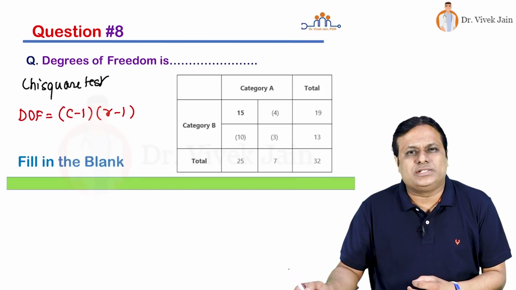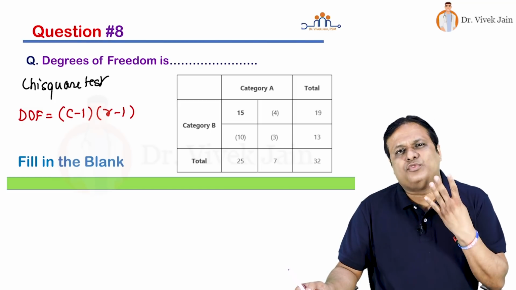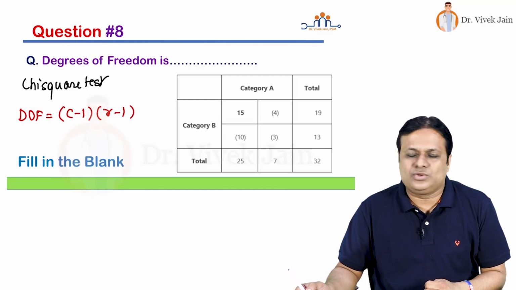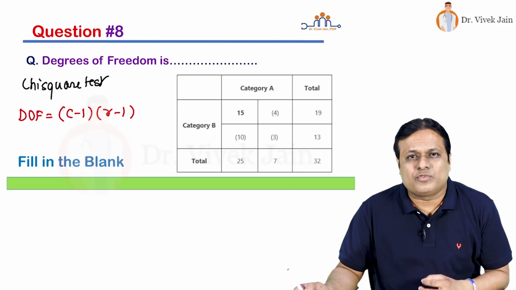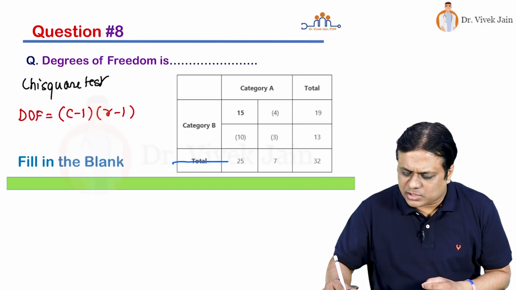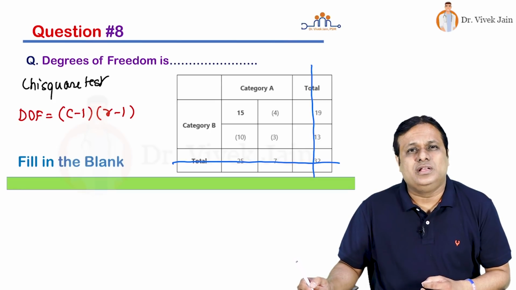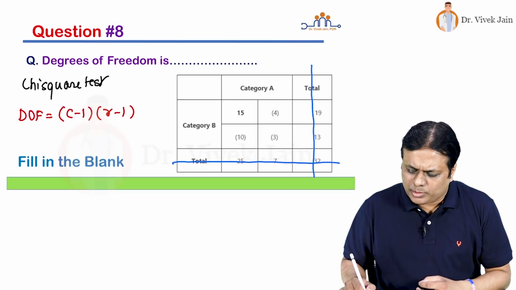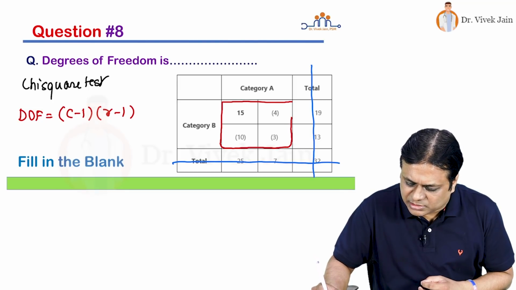So in this particular question, you tell me how many columns are there? Can I say 4? How many rows are there? Can I say 4 or 3? Answer is no. Friends, please remember, when you are looking at number of columns and rows, important thing to understand, totals are not taken into consideration. Legends are not counted. So what is column and row? Column and row is the actual cells which contain the numbers.